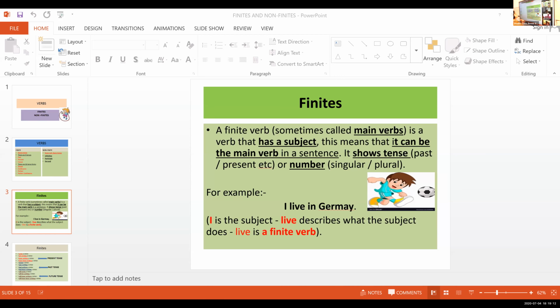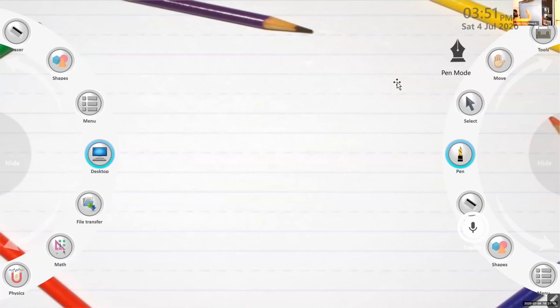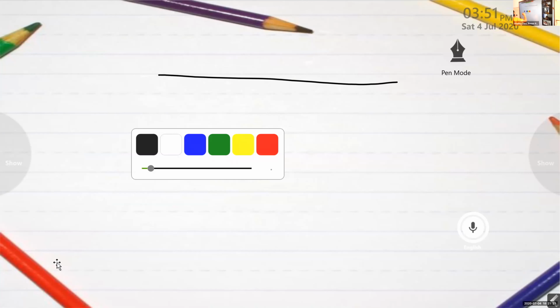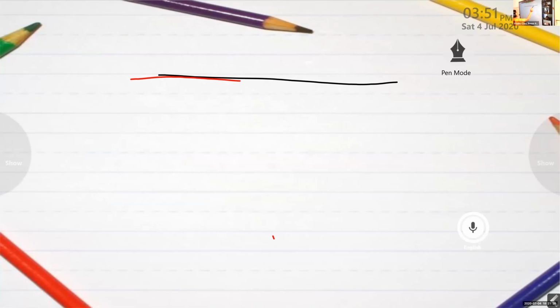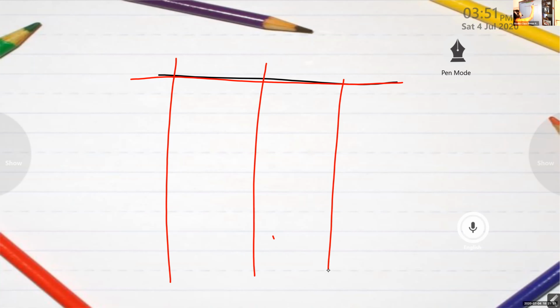Okay, so my dear children, listen carefully. We are going to learn about the non-finite verb forms. Before learning non-finite forms, I just want to check your previous knowledge on the subject. I'm going to write here on the board. Look here. A verb has... Can you predict how many forms there are for a verb? Can anyone tell me?